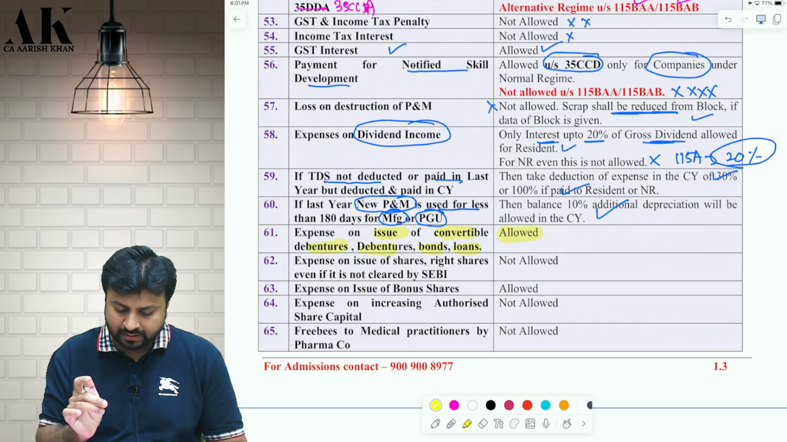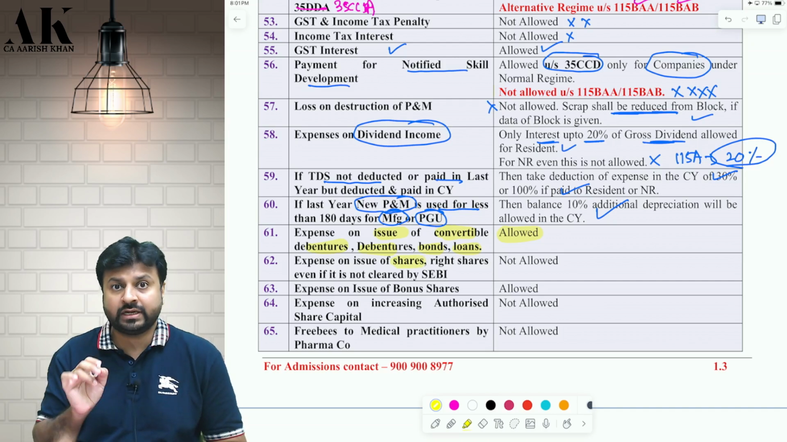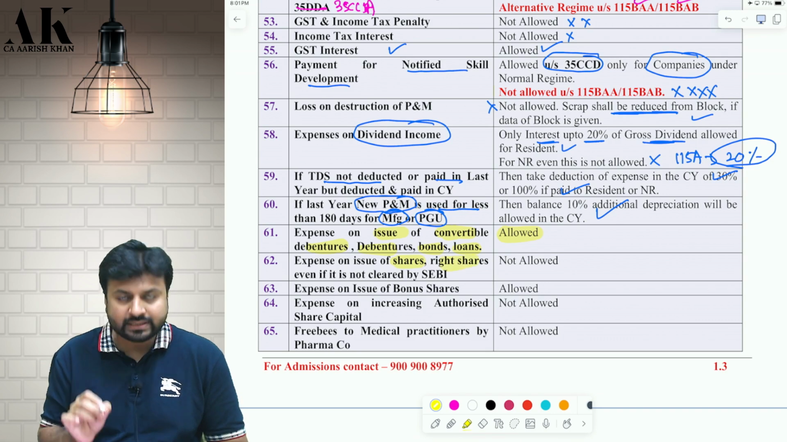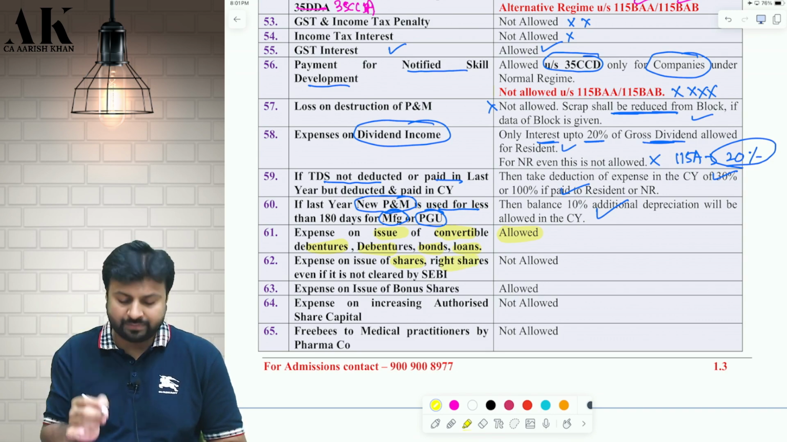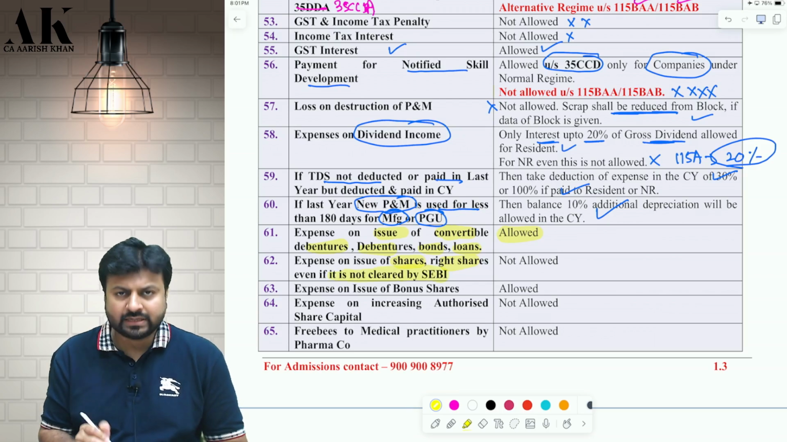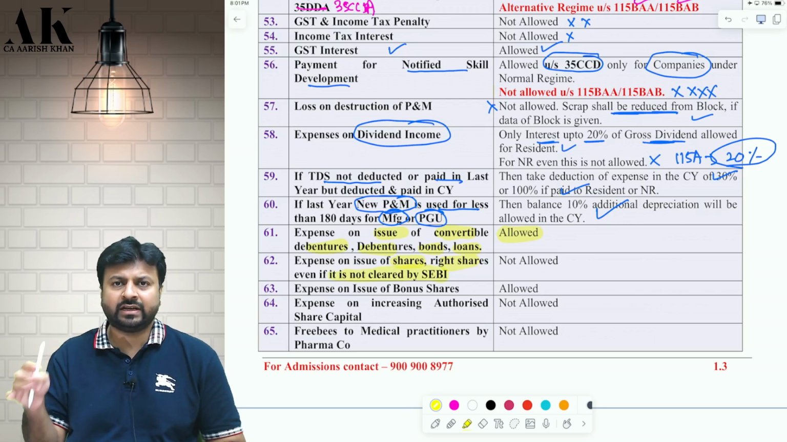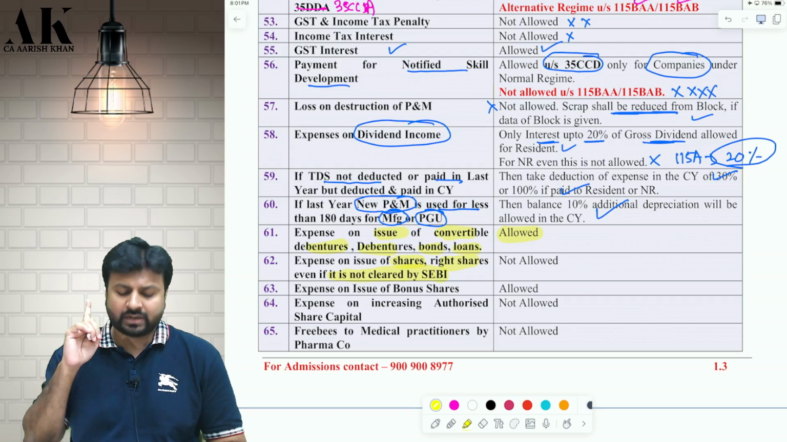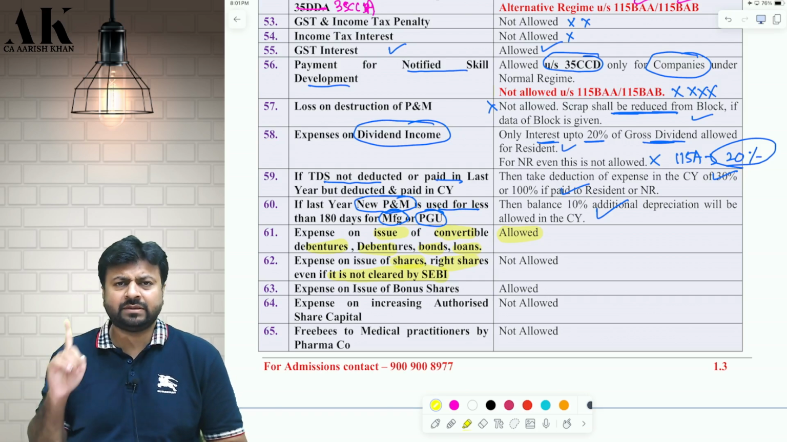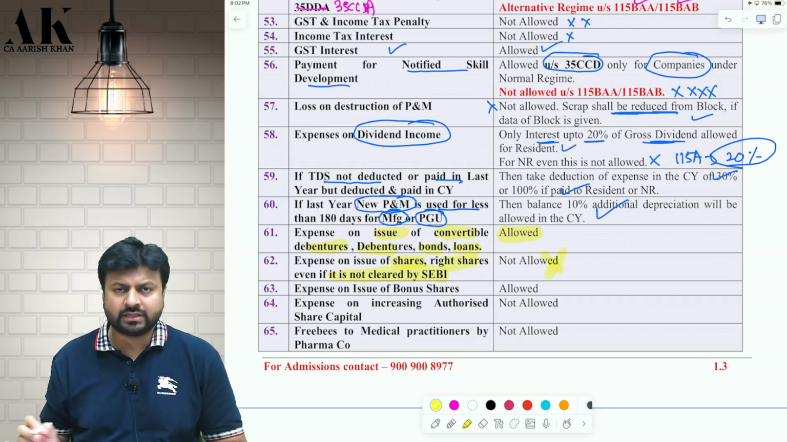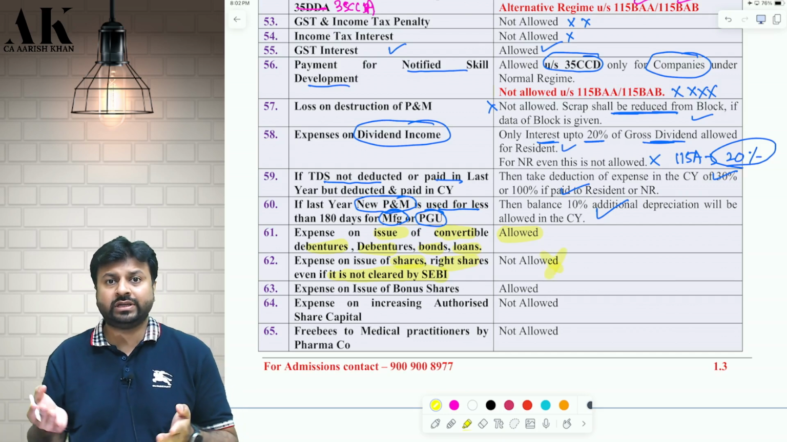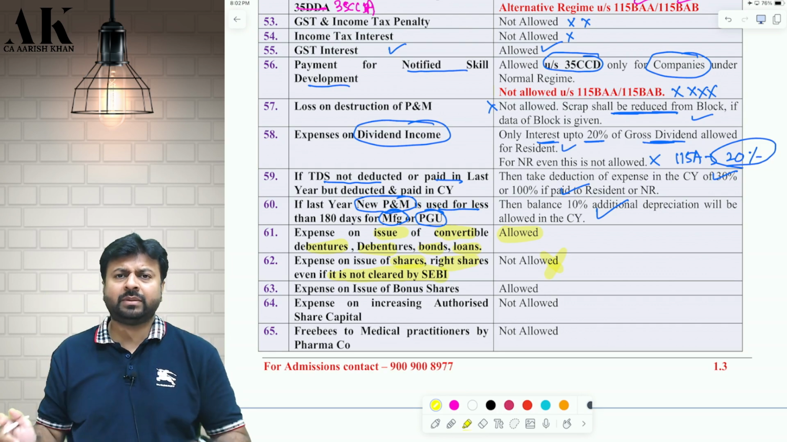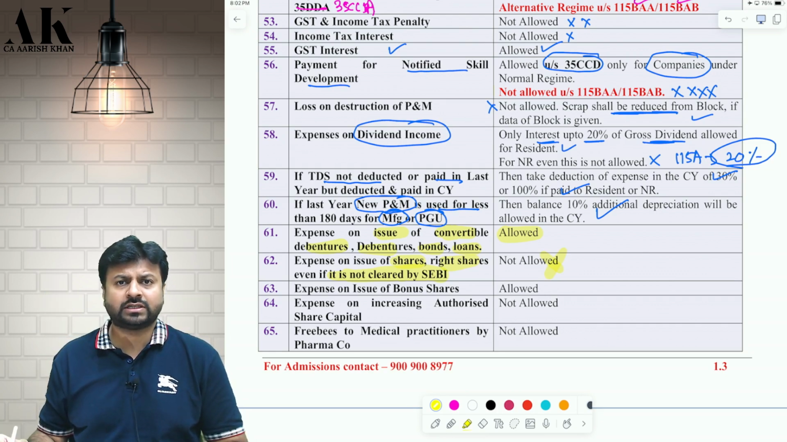But if you incur any expense on issue of shares, that is permanent, or rights shares, that is also permanent, as it increases the permanent capital. It doesn't matter whether SEBI is giving clearance or not. If your intention is to issue shares or rights shares, then it is not allowed as a deduction, because your intention is to increase the permanent capital of the company. Therefore, it is not allowed as a deduction.